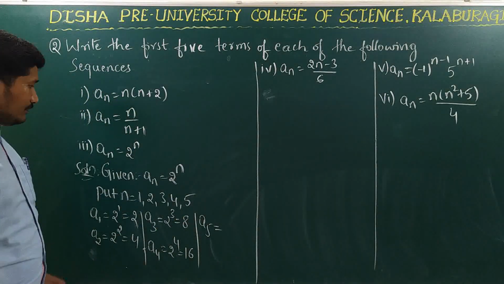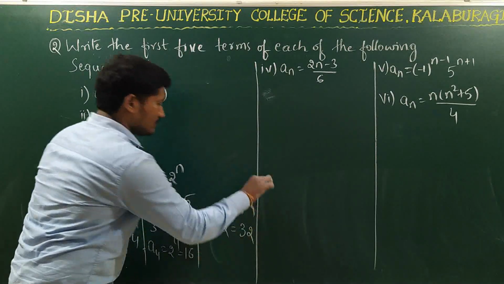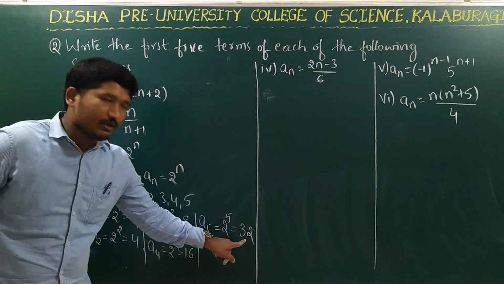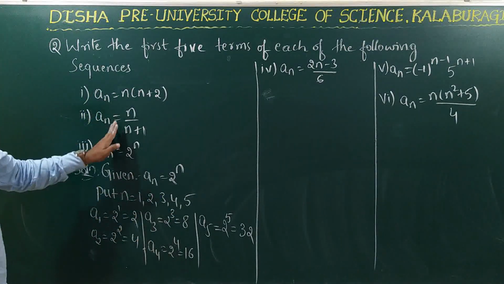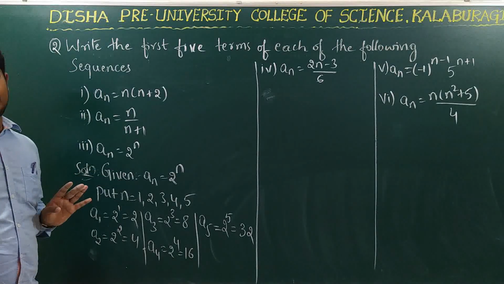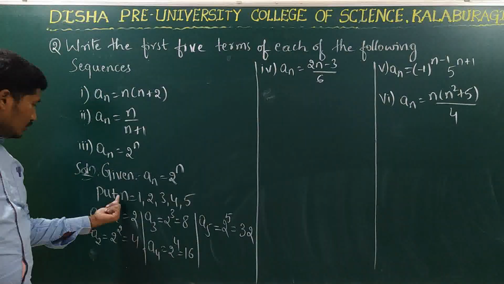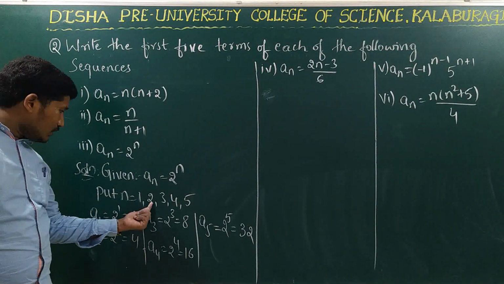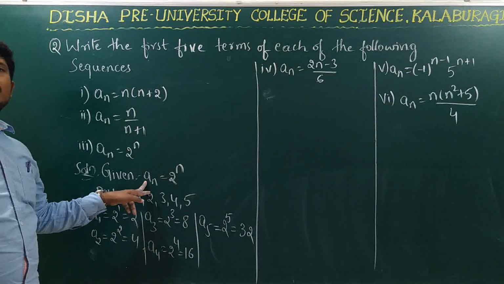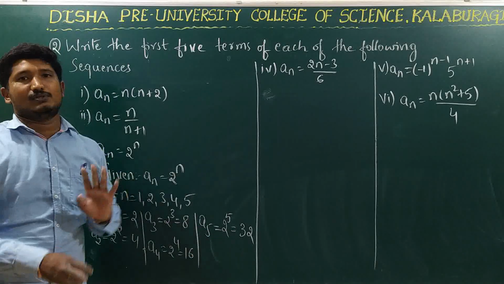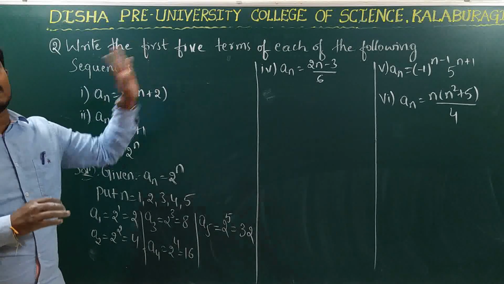A5 is equal to 2 power 5. That is, 2 is multiplied how many times? 5 times. When you multiply 2 five times, you are going to get the value 32. So these are the first 5 terms of the given sequence 2 power n. This is how you find the first 5 terms: you put n is equal to 1, 2, 3, 4, 5, and substitute the values of n one by one in the given sequence. You will get the respective terms.